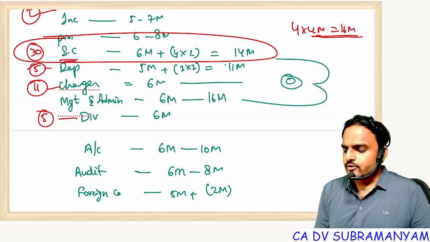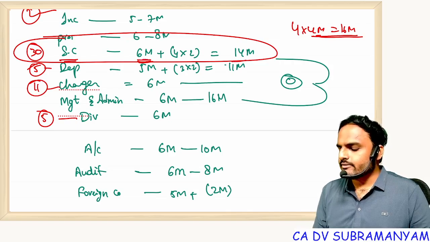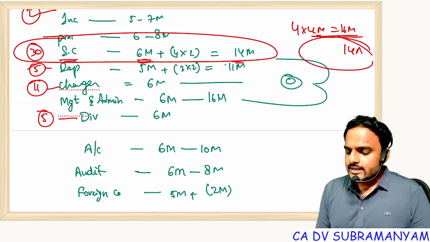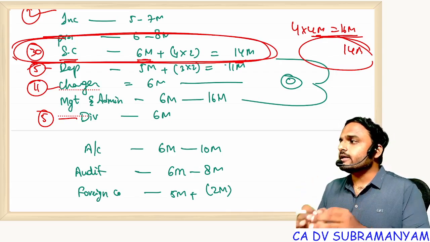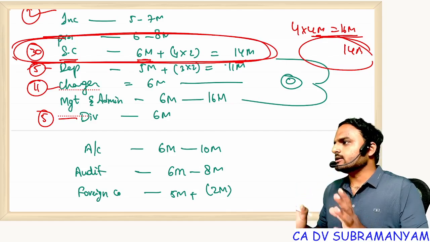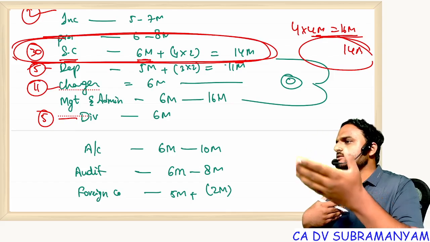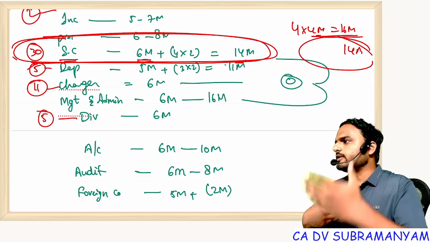Suppose in share capital, if you are getting only one question, the weightage is 6 marks. Including MCQs, the weightage is 14 marks. Now what generally people think is, here we are getting a high weightage, so we will read it completely, ignoring other things. But my suggestion is, instead of beating a big chapter, if you beat small chapters, it will give you more confidence.